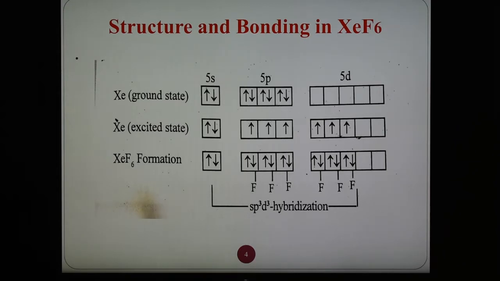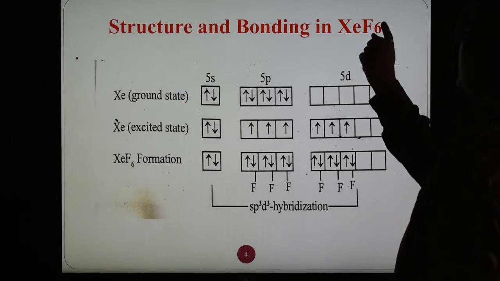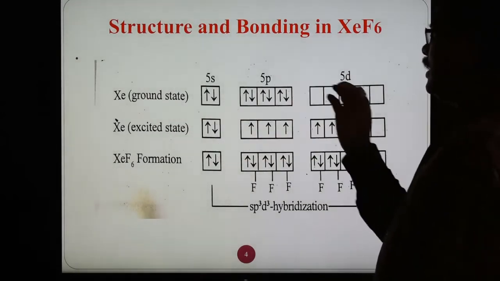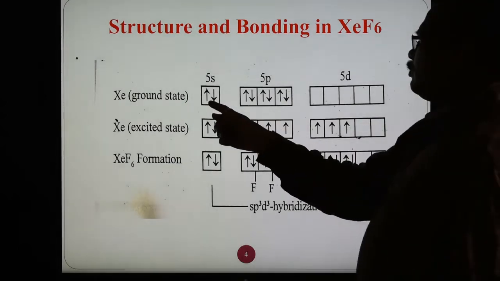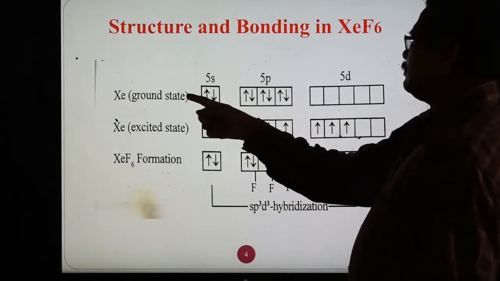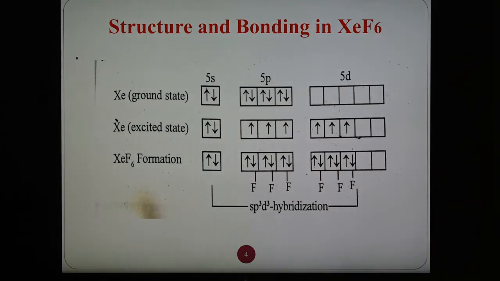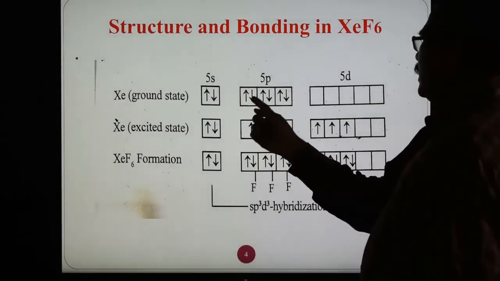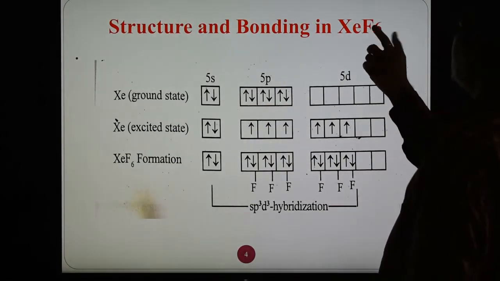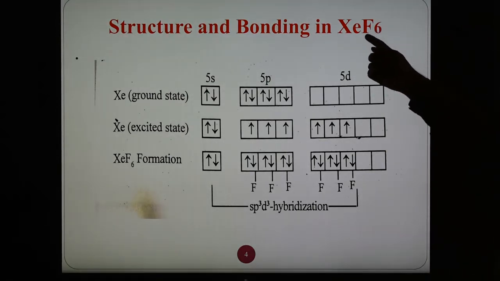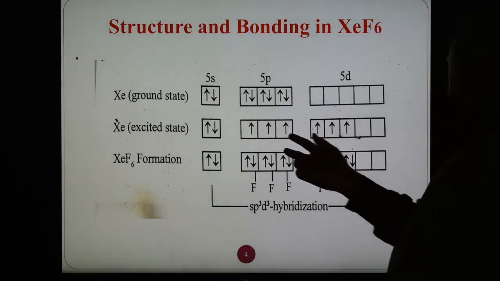In xenon hexafluoride, the central atom is xenon and the surrounding atoms are fluorine. The outer shell ground state configuration of xenon is 5s2 5p6. Since the surrounding atoms are 6 fluorines, we should have 6 unpaired electrons.